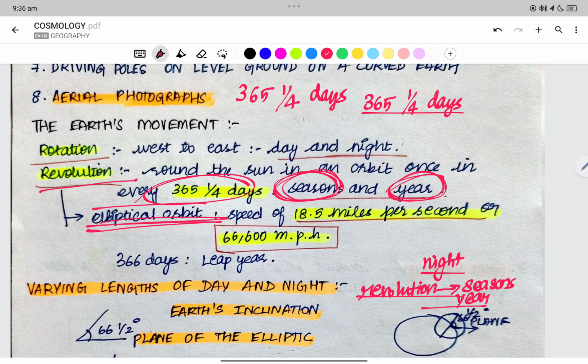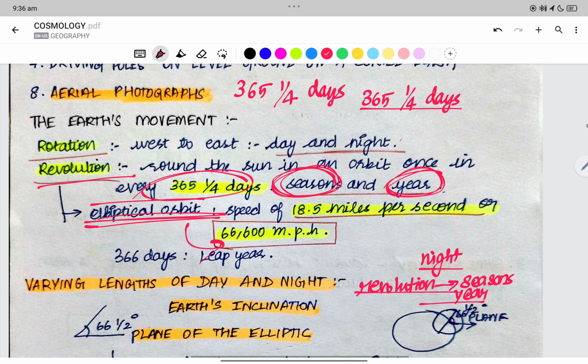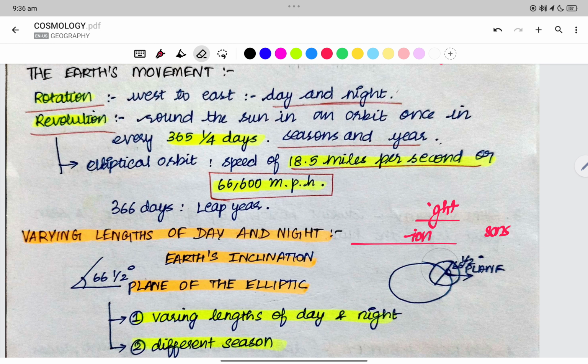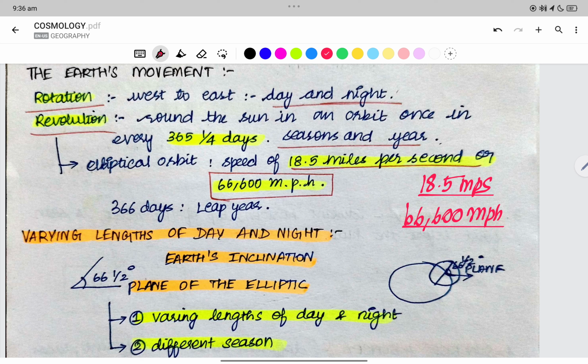Elliptical orbit. The speed is given per second or per hour. We have to remember this. The speed of the earth per second is 18.5 miles, and 66,600 miles per hour.